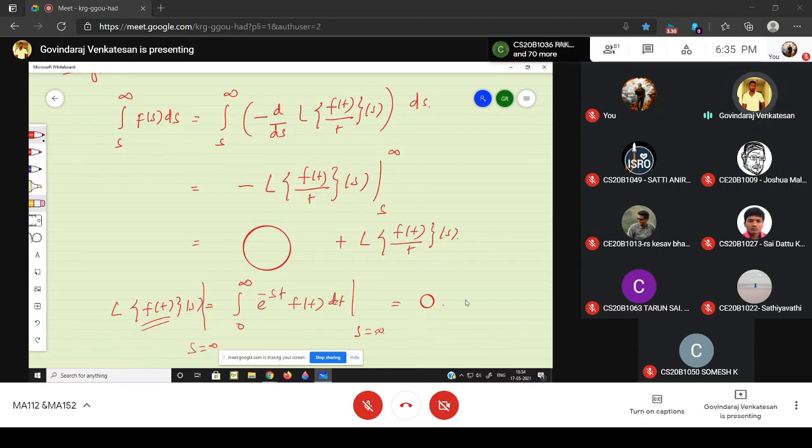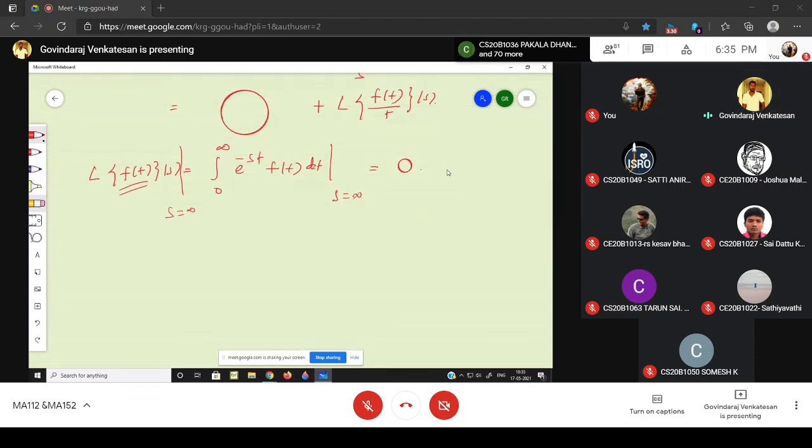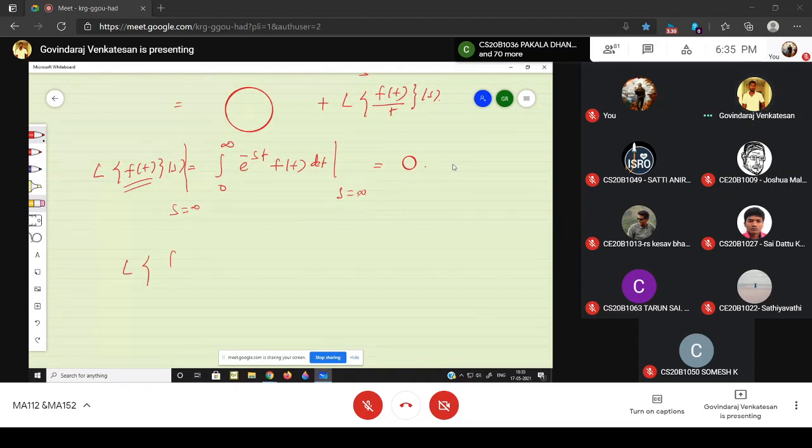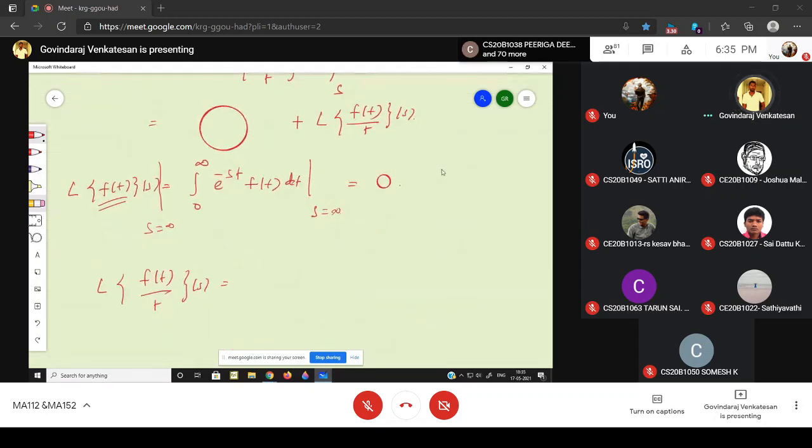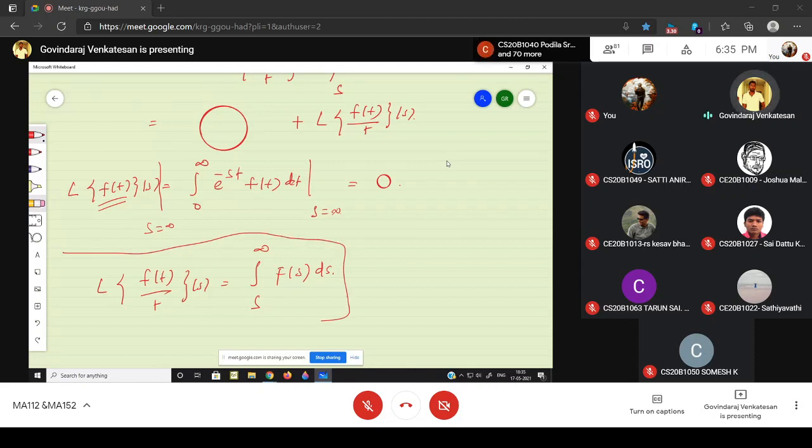So therefore we proved that the Laplace transform of f(t) by t of s is nothing but, on the left-hand side, the integral from s to infinity of capital F(s) ds. That's all.